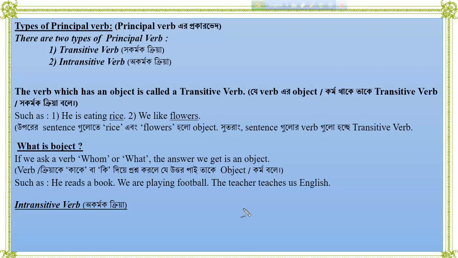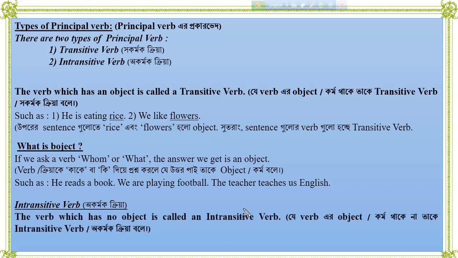Then intransitive verb means অকর্মক ক্রিয়া. The verb which has no object is called an intransitive verb. যে ভার্বের কোনো অবজেক্ট বা কর্ম থাকে না তাকে intransitive verb বা অকর্মক ক্রিয়া বলে। Such as, in the first sentence, he is going to market.